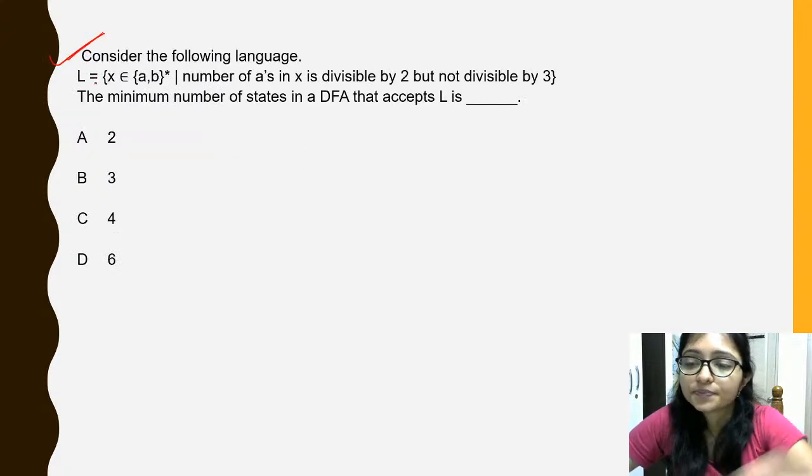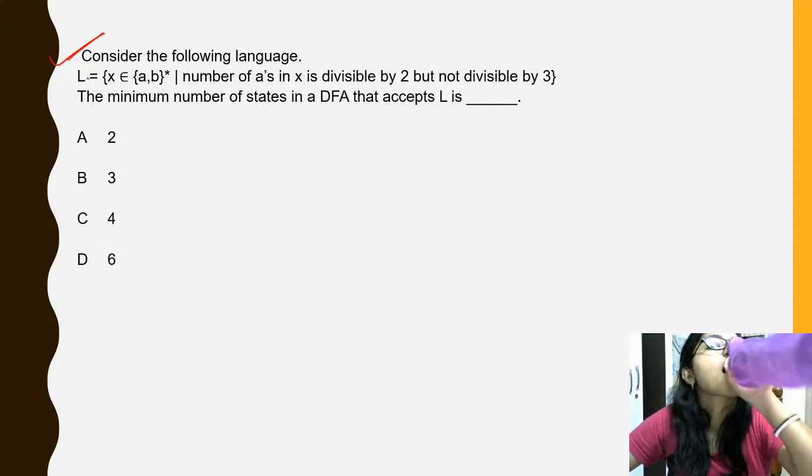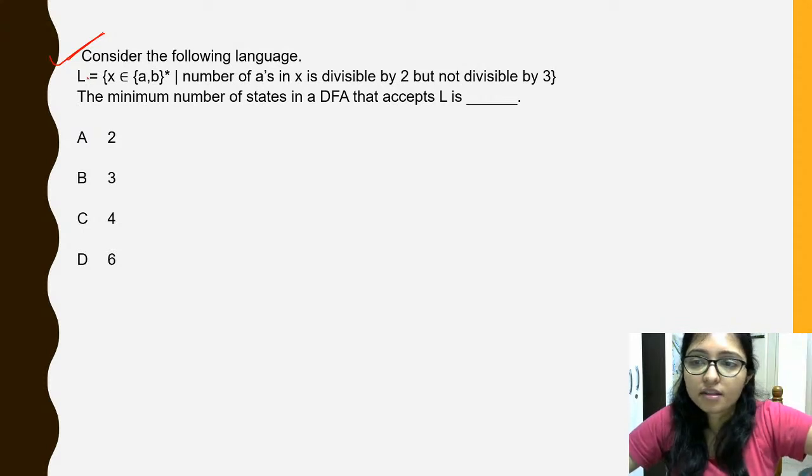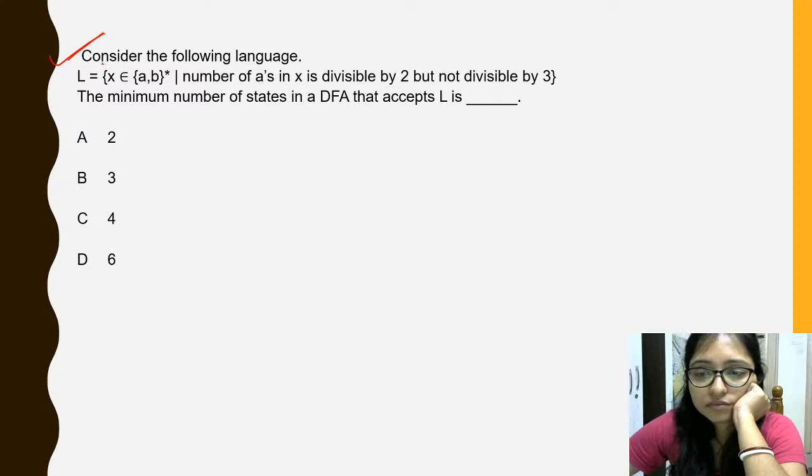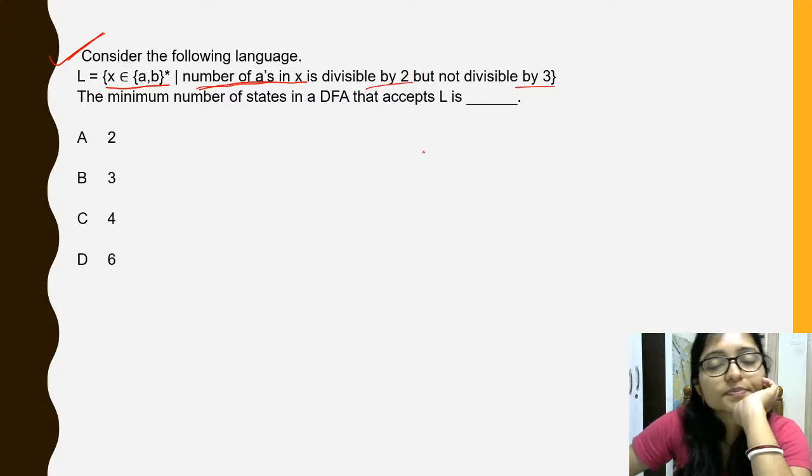Now try to solve this one. Try to think.